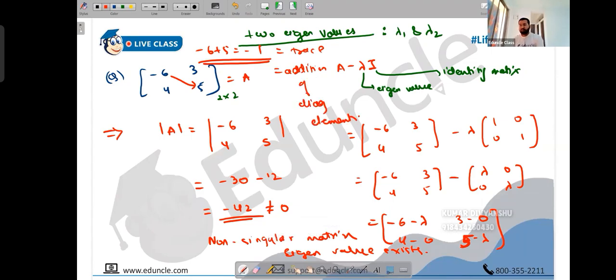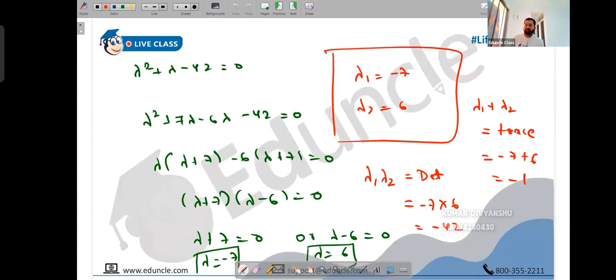Okay. So after adding the values, you can always check whether the sum is giving you the trace and the product is giving you the determinant, just to be confident about whether your result is correct or not. So that's eigenvalues. Now let's calculate eigenvectors corresponding to each eigenvalue.